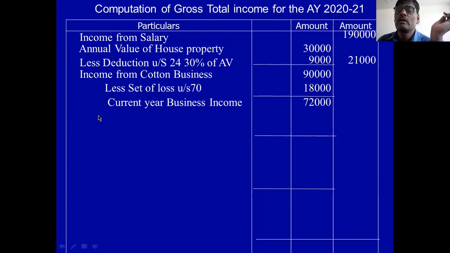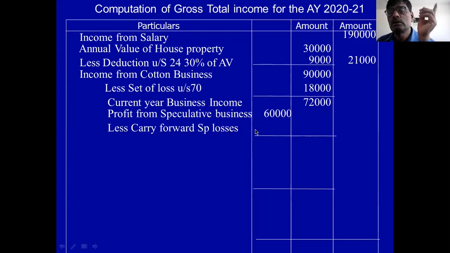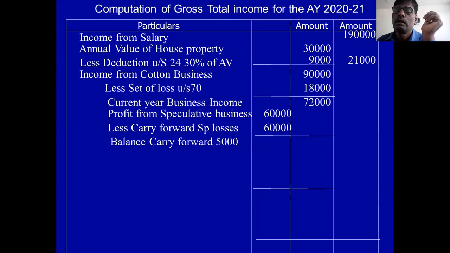Then you take the speculative income. Speculative income is 60,000. Less carry forward speculative loss. Carry forward speculative loss is 65,000. It is not possible to deduct 65,000, so you deduct 60,000, and the remaining balance of 5,000 is carried forward to the next assessment year.